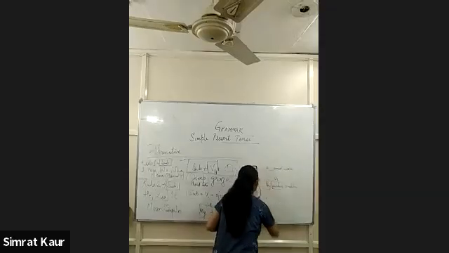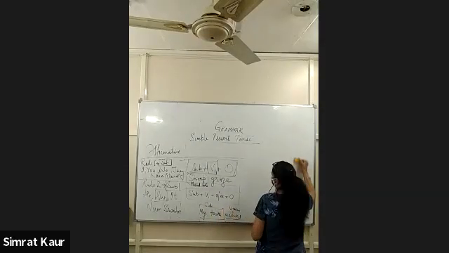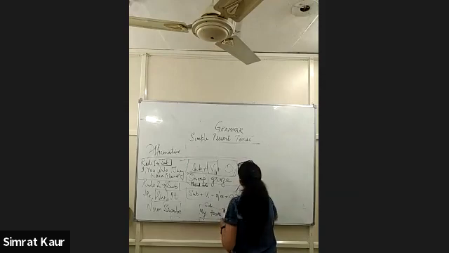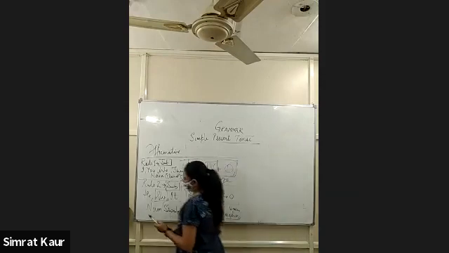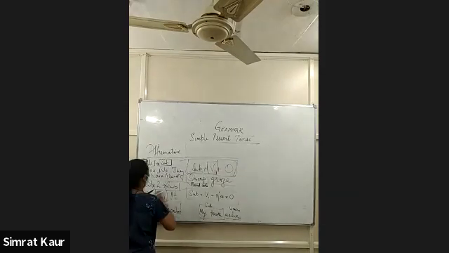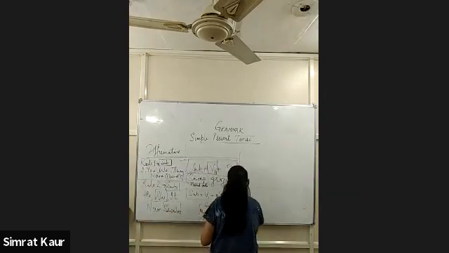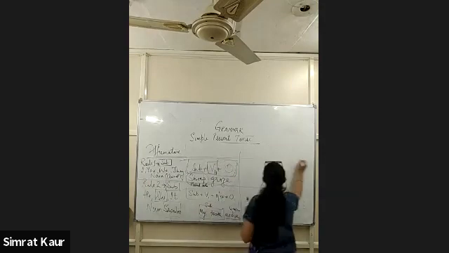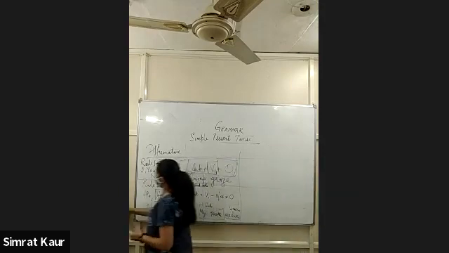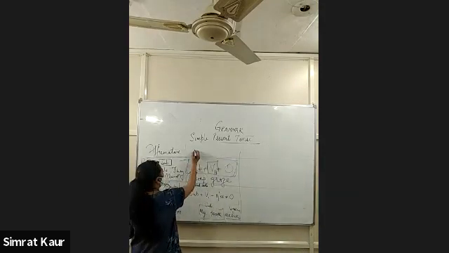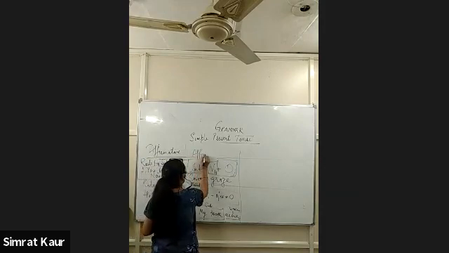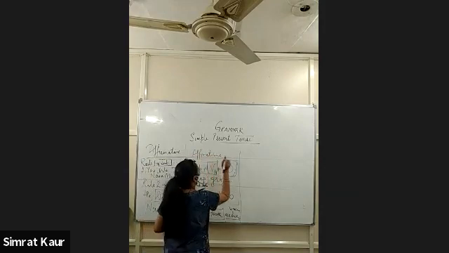Clear? Got it? Now this was affirmative sentence. Now let's see the negative sentence. You people are not writing anything. मैं देख रही हूँ आप सबको. This is affirmative, right? Now let's see negative.